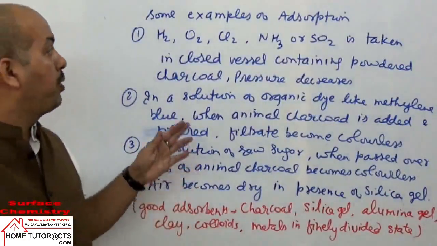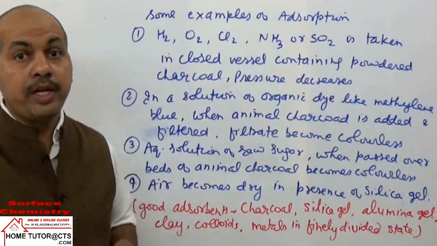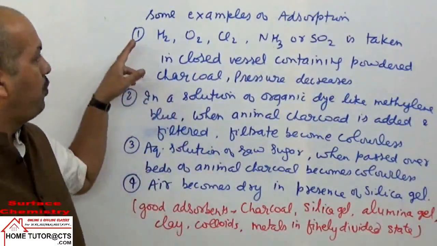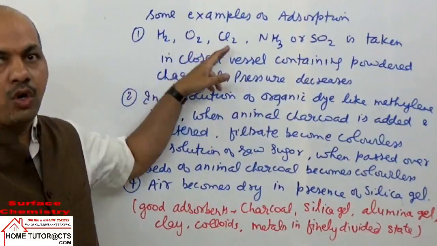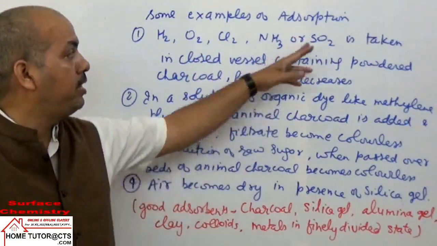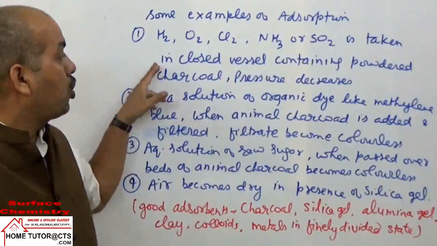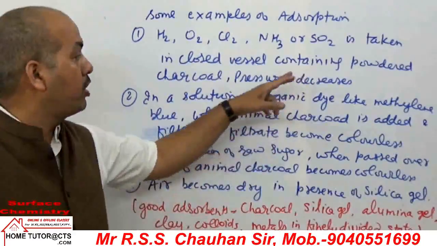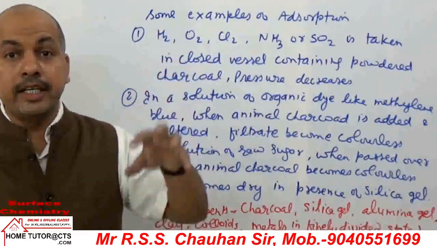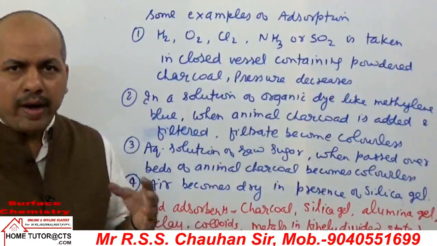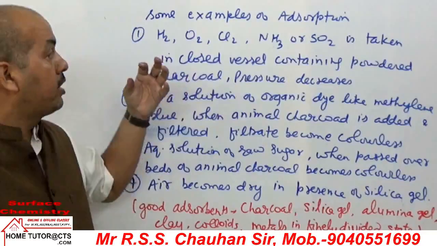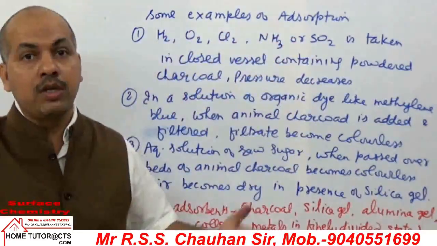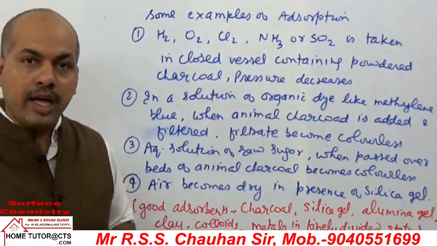Now we can take some common examples of the phenomenon of adsorption. First, take gases like hydrogen, oxygen, chlorine, ammonia, sulfur dioxide in a closed vessel containing powdered charcoal. What happens? The pressure decreases slowly. Why? Because the gas molecules are adsorbed by the charcoal.